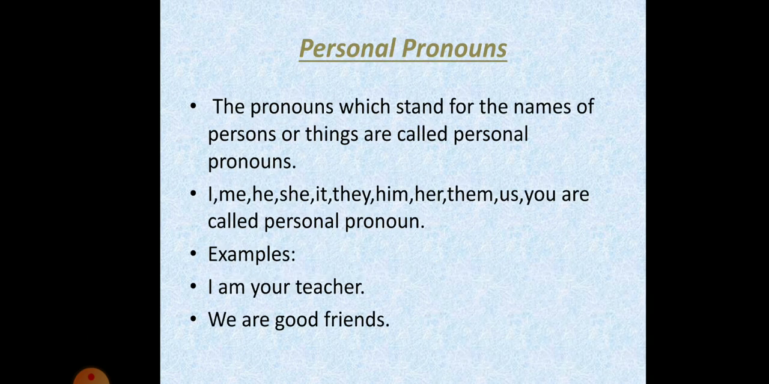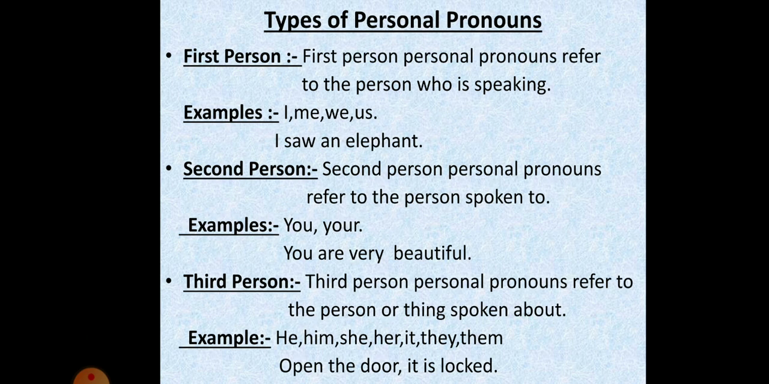Personal pronouns. Personal pronouns stand for the name of persons or things. I, me, he, she, we are examples of personal pronouns. There are three types of personal pronouns. First person personal pronouns refer to the person who is speaking. For example, I saw an elephant.